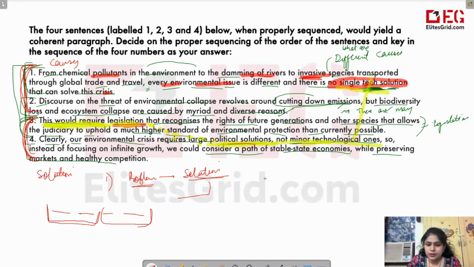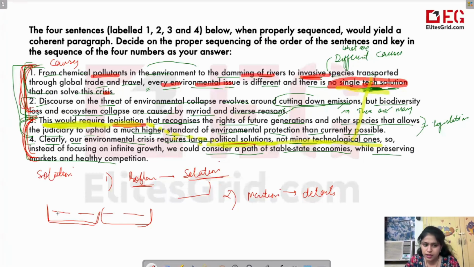One more thing that you have to remember, that I just discussed before, is that first we mention that a thing exists, right? And then we talk about the details or the characteristics of it or different types of it. First we tell that the thing exists. So if we only talk about the first and the second, at this particular space we can't have the third sentence and we can't even have the fourth, because both of them are talking about the solution, right?